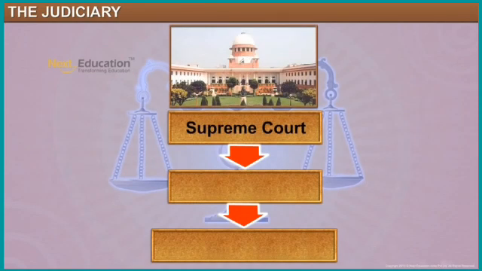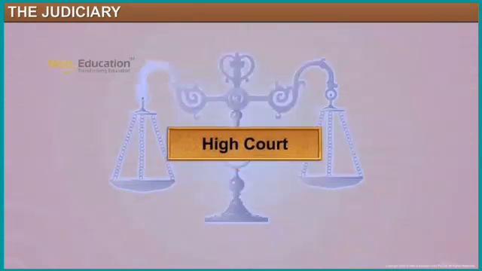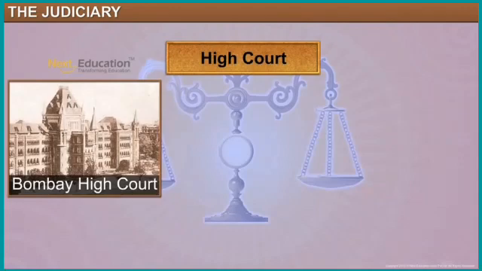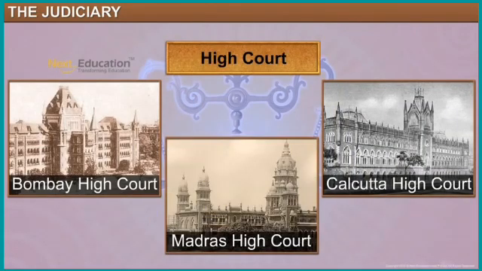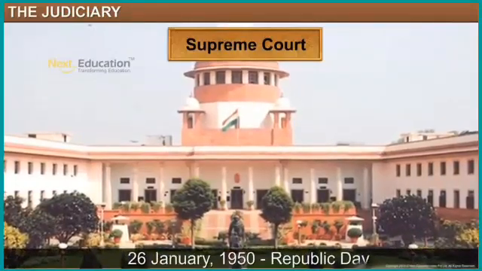If anyone has problems, they have to go to the court in our India. There are three structures of courts. Previously, the first three courts were established in India, in Bombay, Madras and Kolkata, by the Britishers.